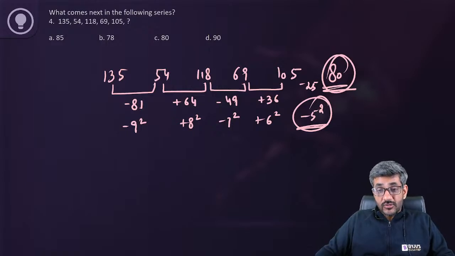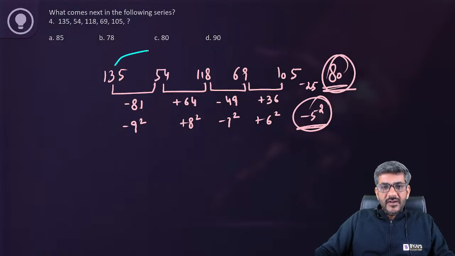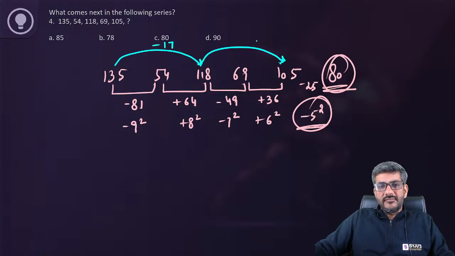Okay. Oh yes, that's also true. Naman is saying something else. Naman कह रहे हैं ये भी तो कर सकते थे ना हम लोग, that 135 to 118, that is minus 17. 118 to 105, that is minus 13. Whereas if I look at 54 to 69, which is plus 15, so it is minus 17 plus 15 minus 13.